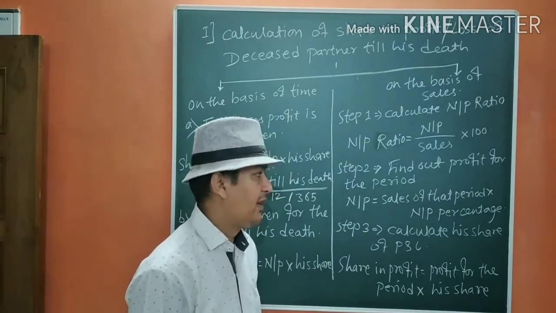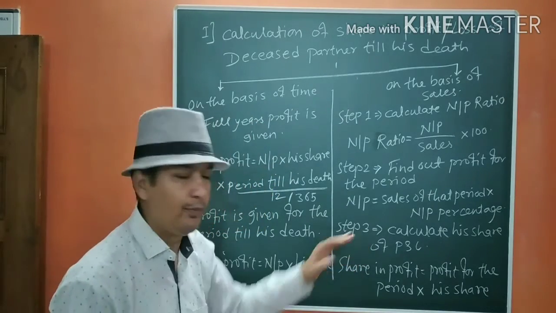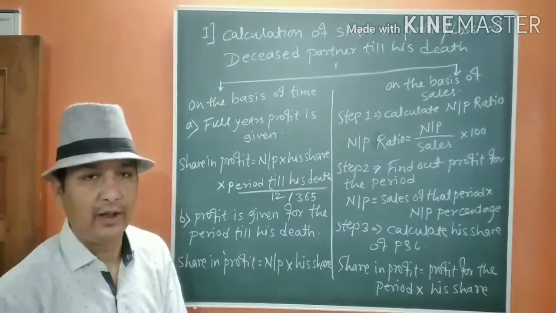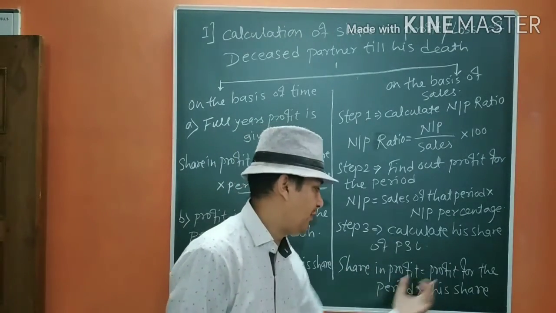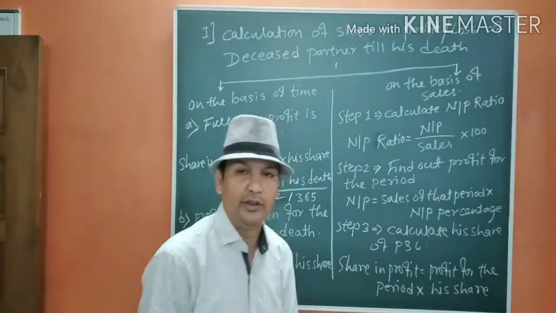Step 3: calculate his share of profit or loss. We are going to calculate his share of profit. Same as before, sharing profit equals profit for the period into his share.